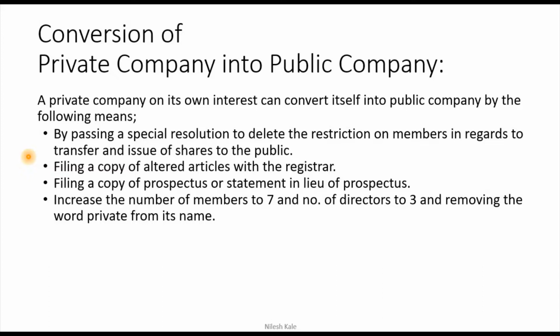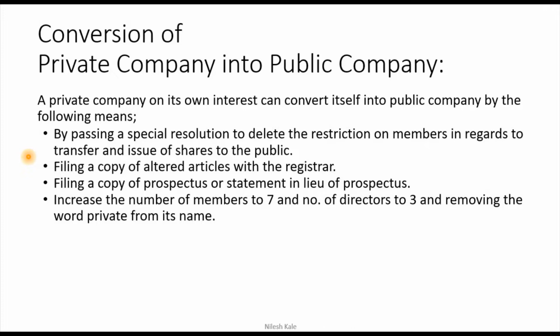In the private company, we have learned that a private company cannot transfer its shares, but to become a public company, you have to give this right to the shareholders to transfer their shares, and therefore you have to alter the articles of association. And to alter the articles of association, you have to pass a special resolution, right? And while giving this right in the articles of association, you have to delete the restriction on the number of members to 200. You have to put it to unlimited. This is the first thing.